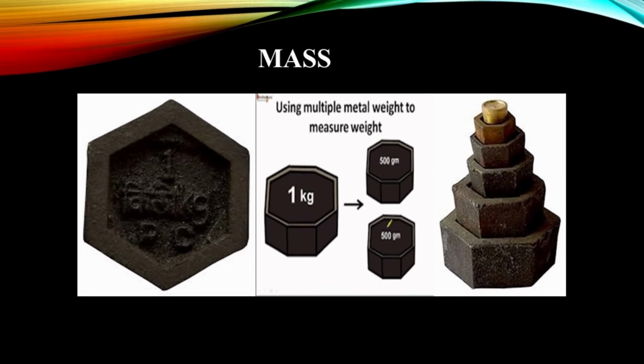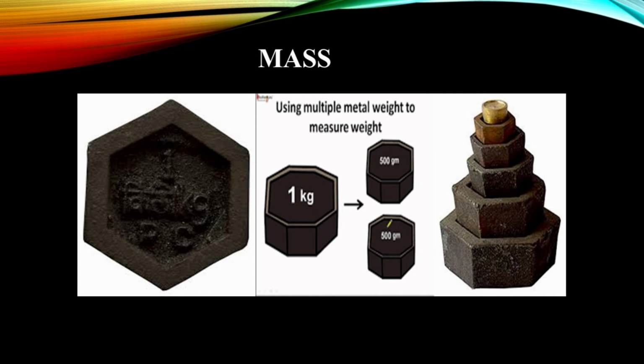Let's talk about the unit of mass, meaning 1 kg. How much is 1 kg of mass? In the picture you are looking at a stone on which 1 kg has been written. This is the stone which you can easily see in shops. This is the standard mass, meaning 1 kg.